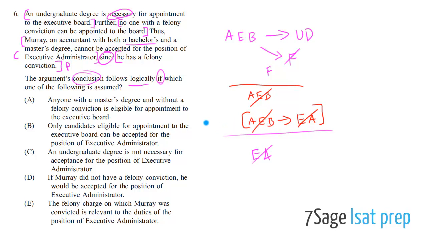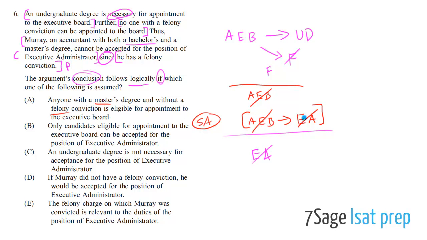This is the answer choice. This is a sufficient assumption answer choice. Why? Because with this, now we have a valid argument. Murray cannot be appointed to the executive board, and if you can't be appointed to the executive board, then you can't be an executive administrator. Therefore, Murray can't be an executive administrator. So let's look for an answer choice that says this. Anyone with a master's degree without a felony conviction, but see, this is master's, felony, so this is not something I want to look at first because it just doesn't have the elements I need.